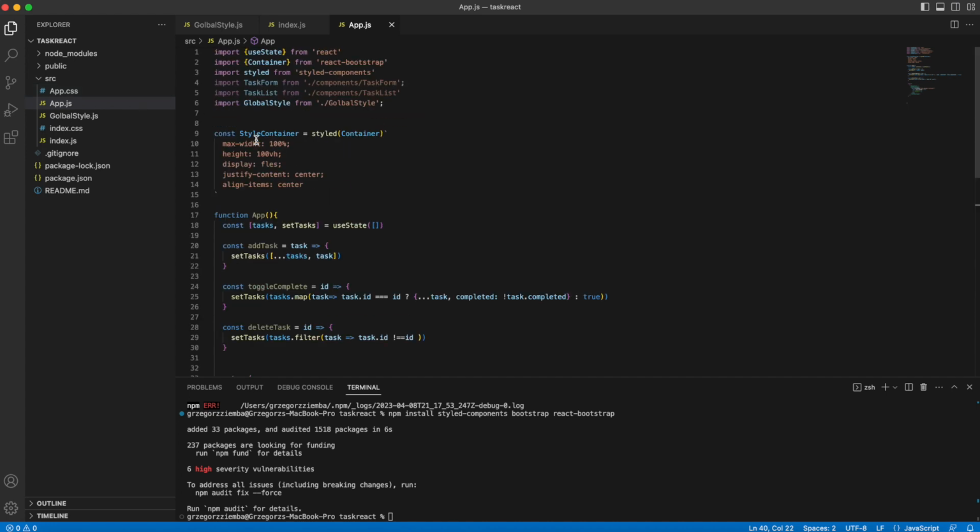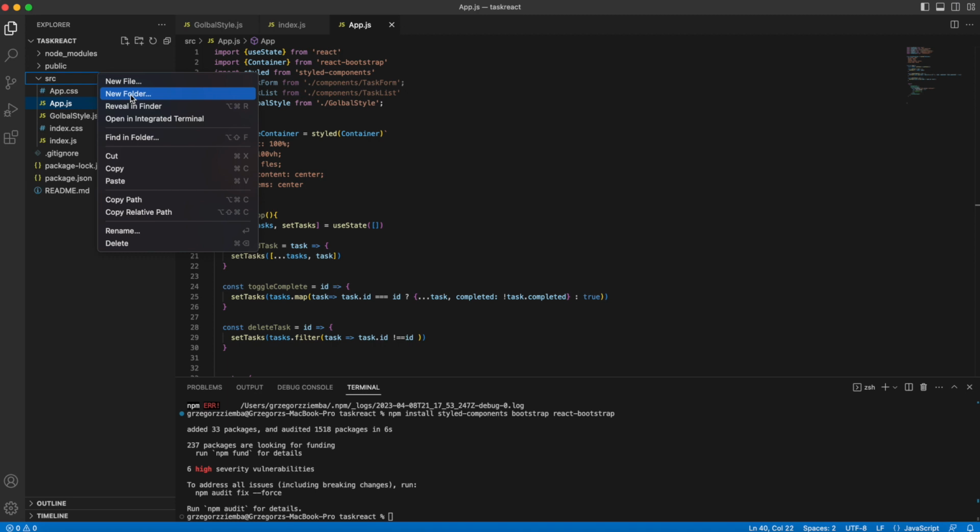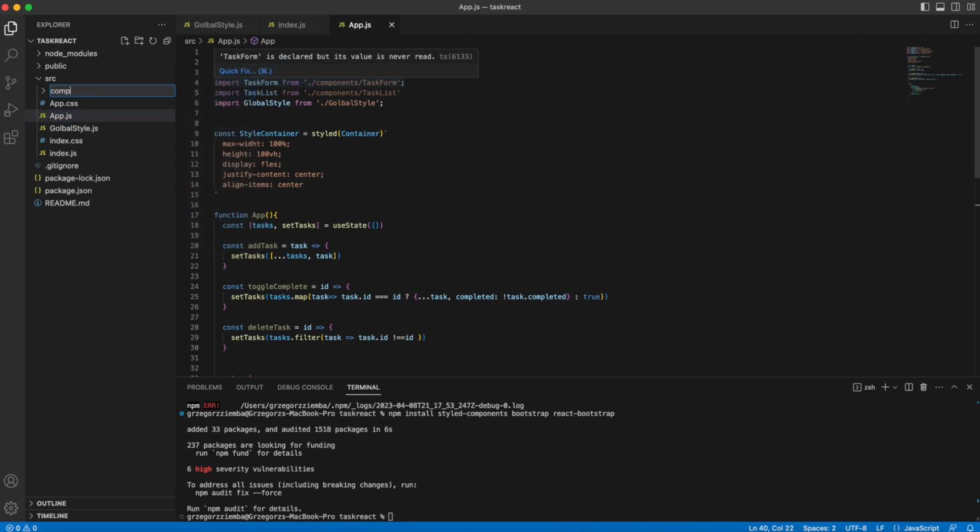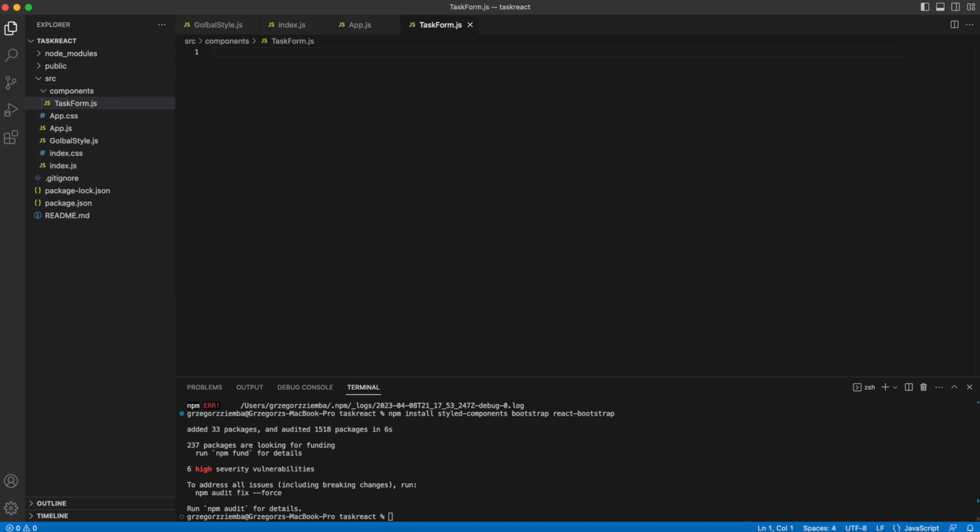To make it work, we need to create a folder. We will write it in the folder components. And inside that folder, first we will create our form, TaskForm.js, and inside that form, you will see what we will handle and what we will do.